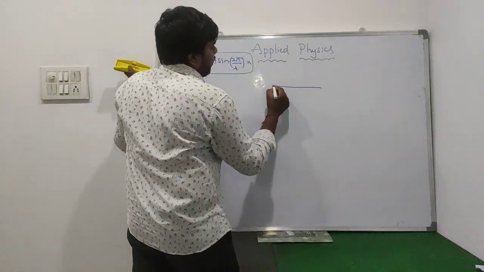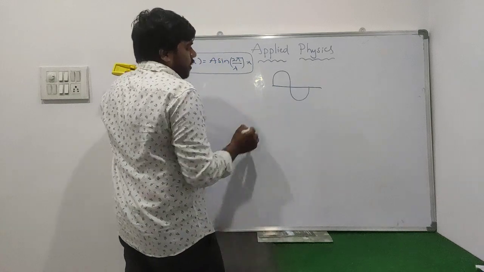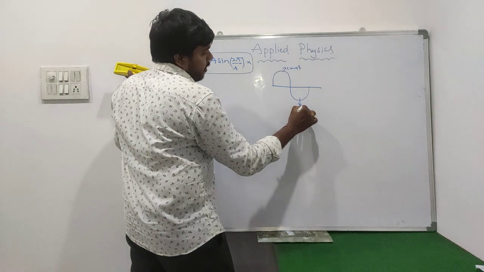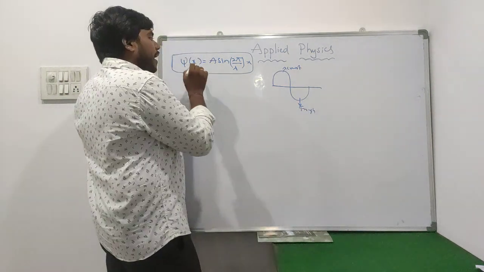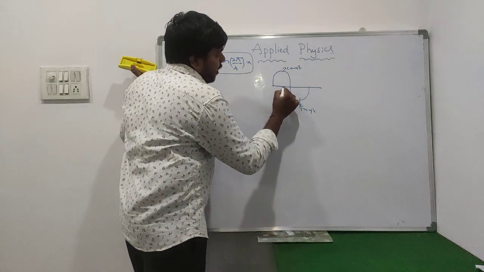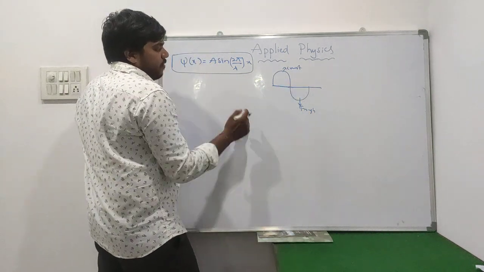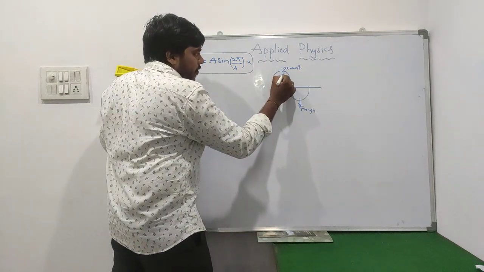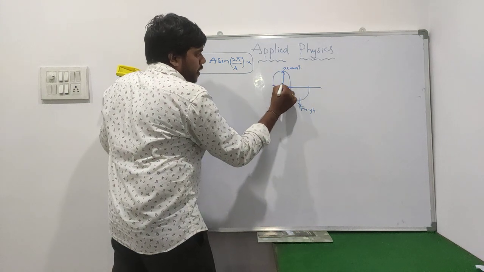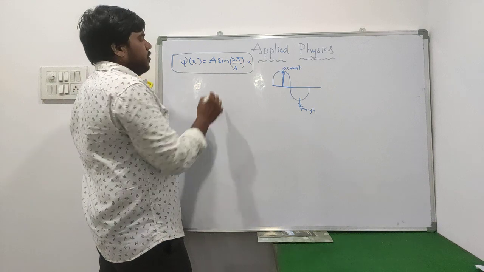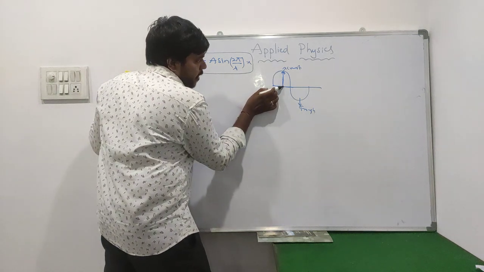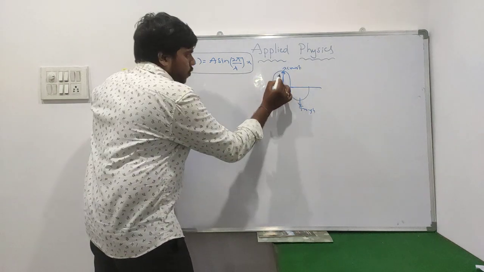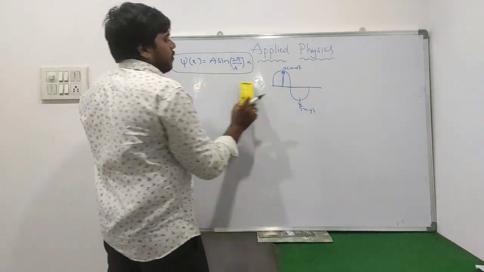So what is the amplitude, sir? Here, for example, this is your crest, which we have discussed in the earlier classes, and this is a trough. The amplitude is measured from the mean position of the wave. The maximum displacement of a wave from its mean position is known as amplitude. That means the distance from this mean position to this peak value is known as amplitude.